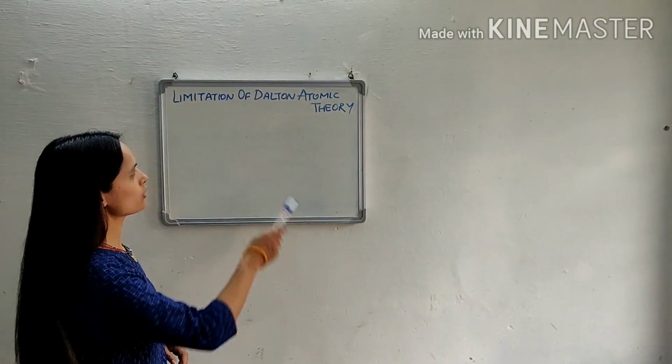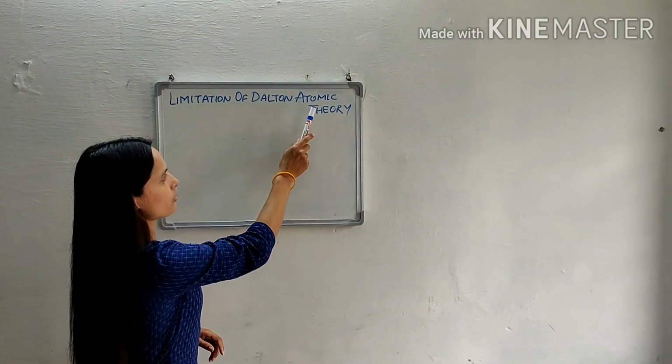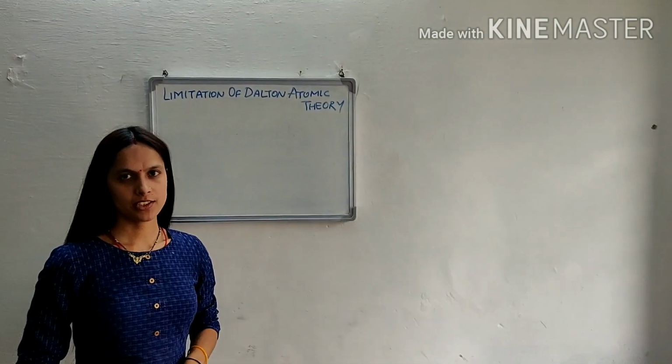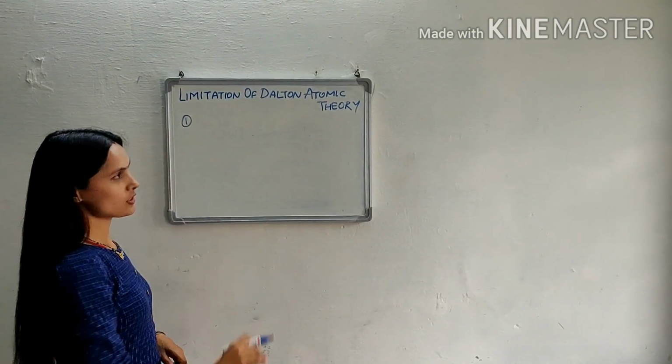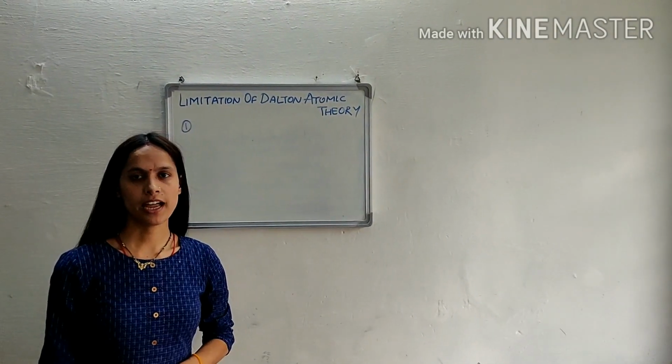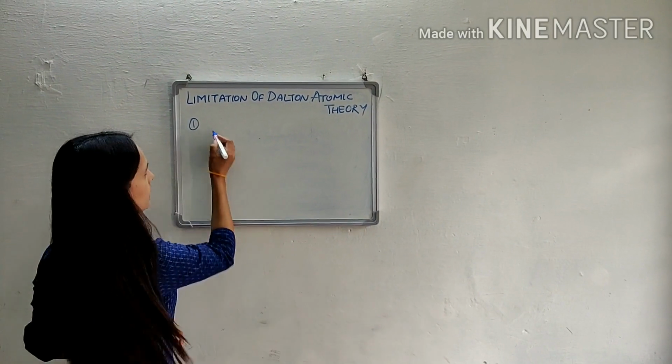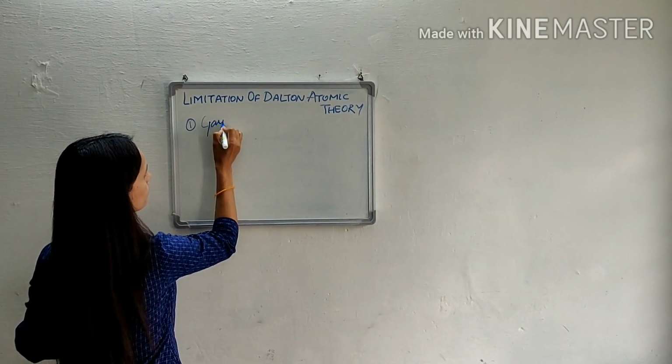Now we'll talk about limitation of Dalton atomic theory. What are the limitations of Dalton atomic theory? The first and the major limitation of Dalton atomic theory is that Dalton failed to explain Gay-Lussac law.